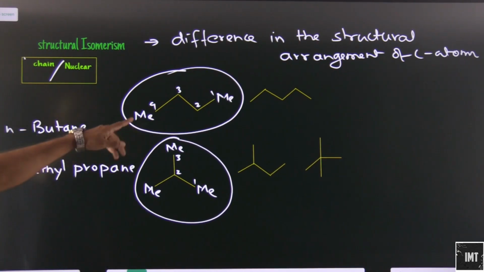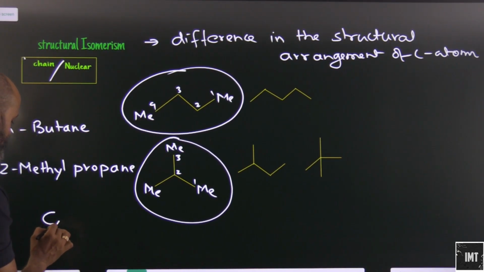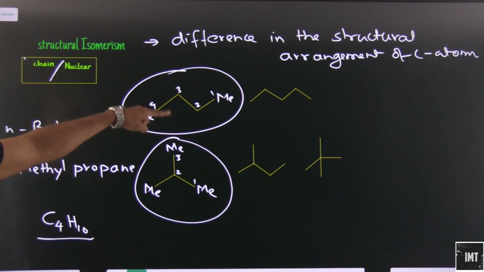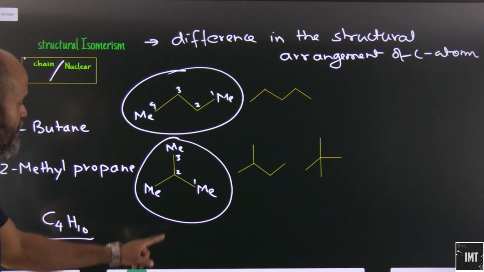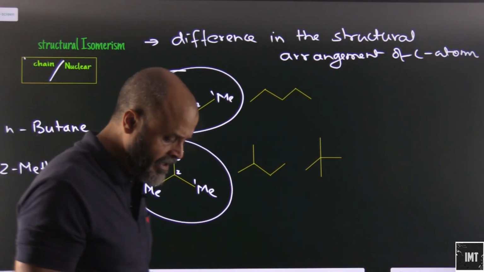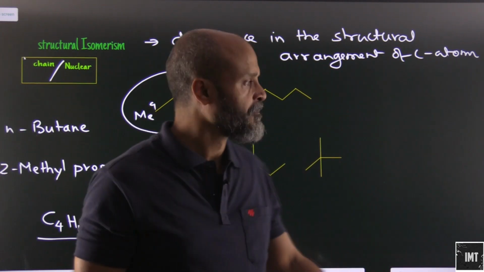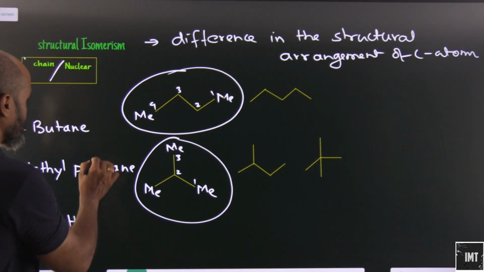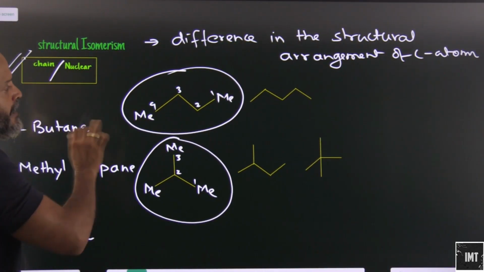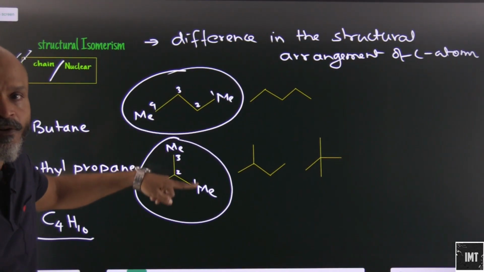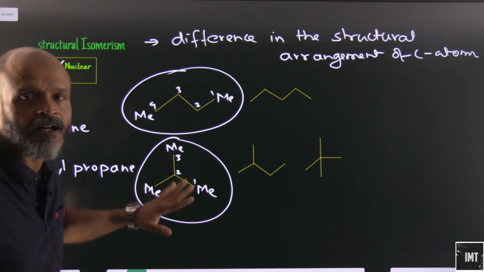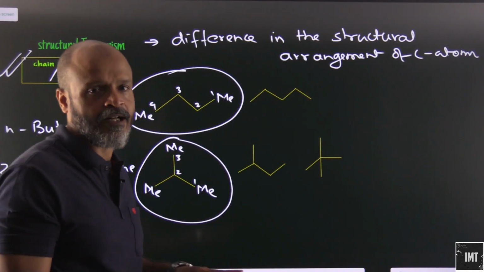Look at their formulas. What will be the formula? C4H10. Both will justify the same formula, with the same number of carbon atoms, 4, and H atoms, 10. So these are basically chain or nuclear isomers. There is a difference in the arrangement of the chains in the carbon atoms.